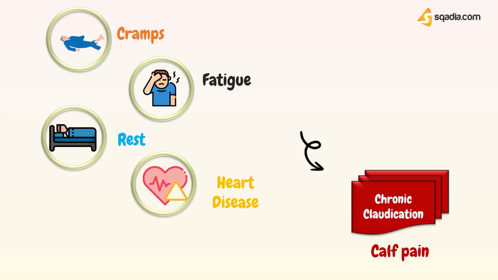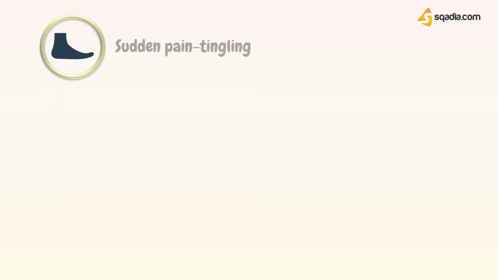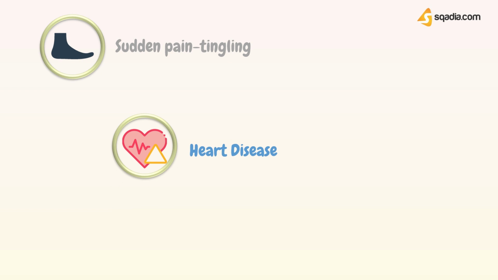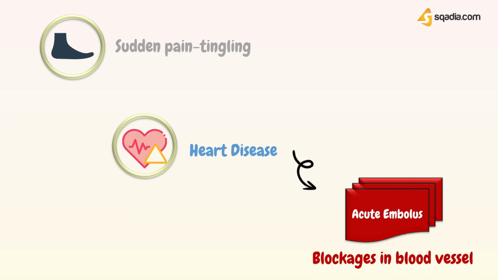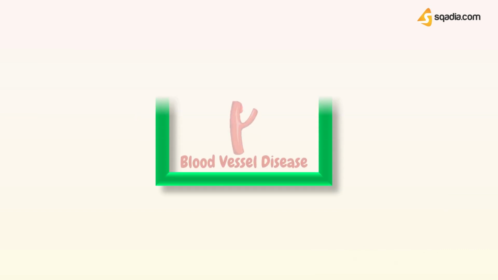Now, if your patient is having sudden pain, eventually leading to tingling sensations on the skin or paralysis, and is more common in people with a history of heart disease, then these symptoms might be caused by acute embolus, which is a blockage in the blood vessels feeding the legs. Now we will discuss causes of blood vessel diseases.